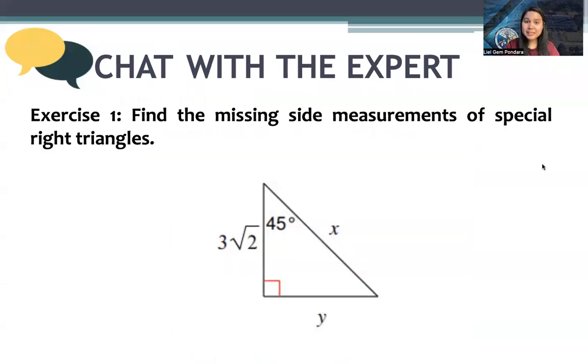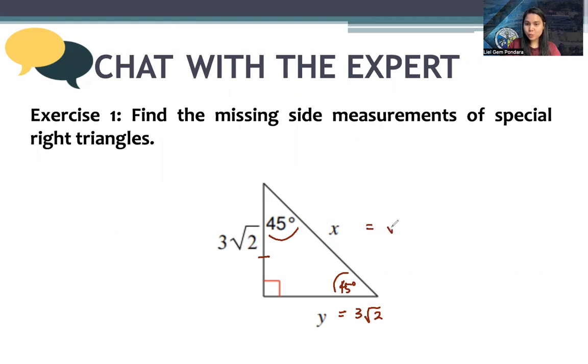We will find the missing side measurements of these special right triangles. Let's start. This is an isosceles right triangle because this measures 45 degrees. So the other will also measure 45 degrees. Now, since one leg measures 3 square root of 2, then the other leg will also measure 3 square root of 2. Now, what's the measure of the hypotenuse?